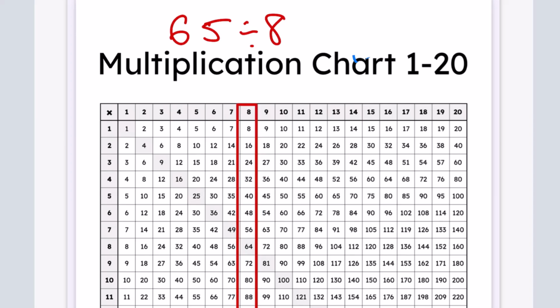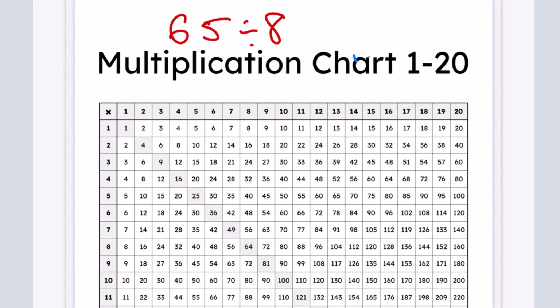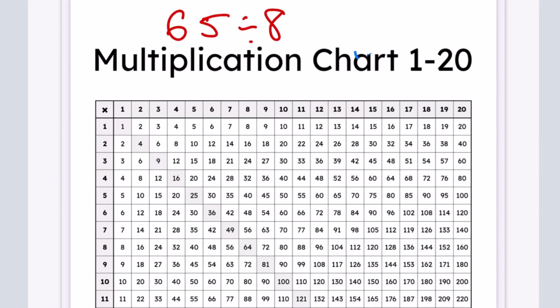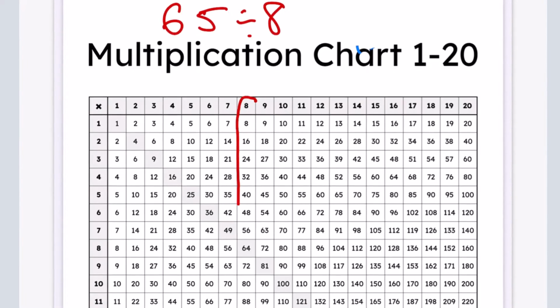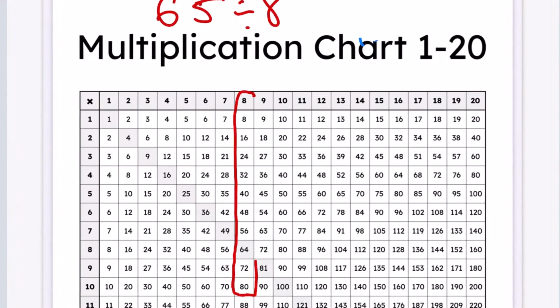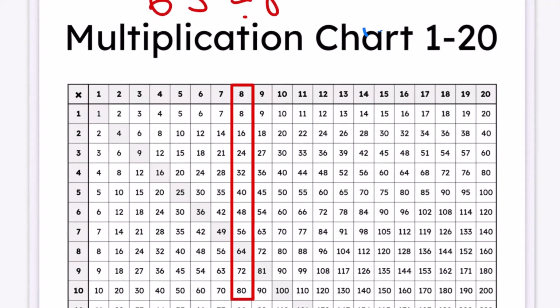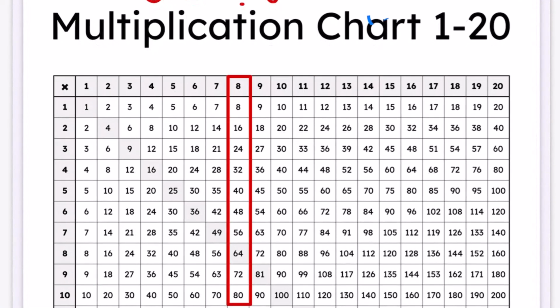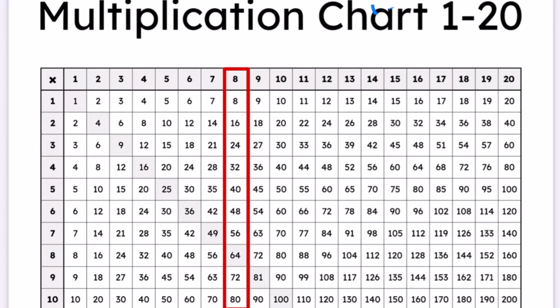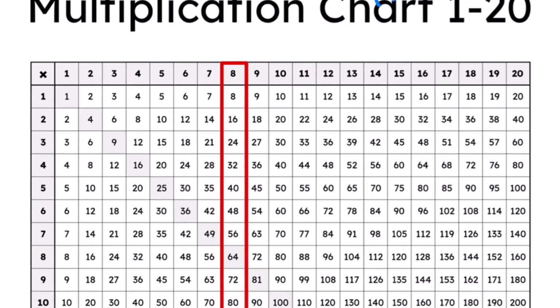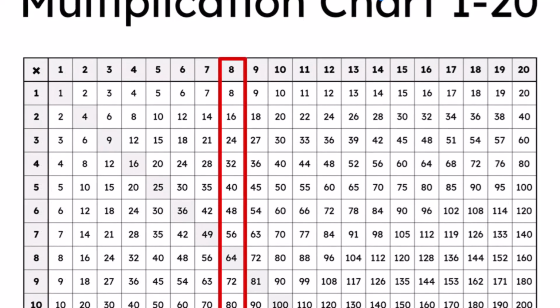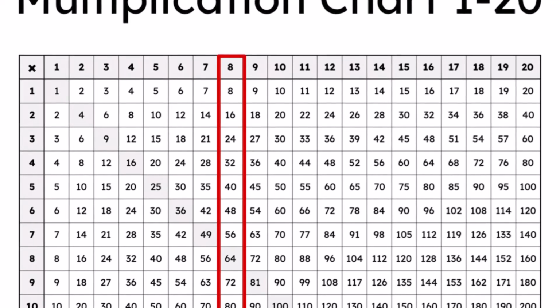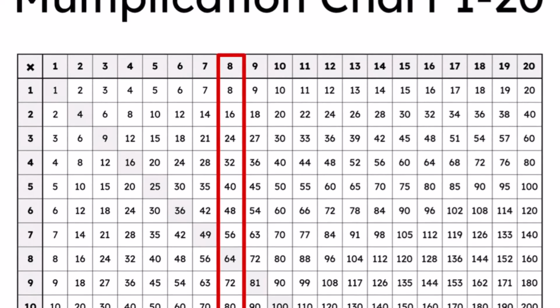And by the way, since 65 is less than 10 times the divisor, therefore when we look at this multiplication table for the 8 divisor, you just look at it from the first to the 9. Just go to 10. There you go. Okay? You don't have to go beyond that, because the quotient will have to be less than 10. It will have to be, because if it was more than 10, then the dividend would be more than 10 times the divisor. In this case, the dividend is 65, and therefore it is within these numbers.